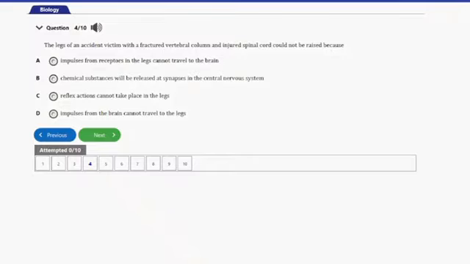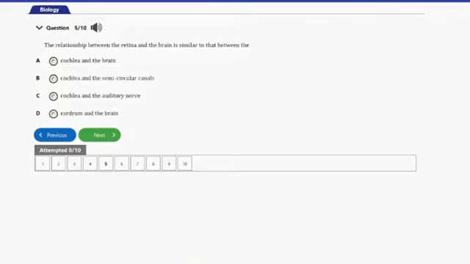So you notice that actually impulses from the brain cannot travel down to the legs due to this, and that's the reason for the fact that the victim cannot use his or her leg. So that's the answer to this question, option D. The impulses from the brain cannot travel down to the legs. So let's consider the next question.